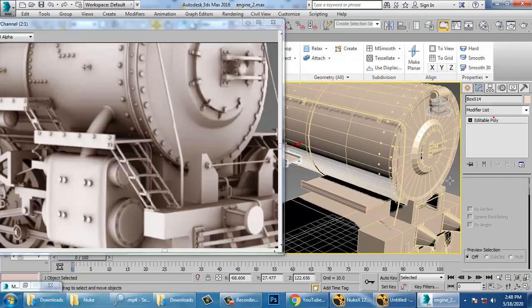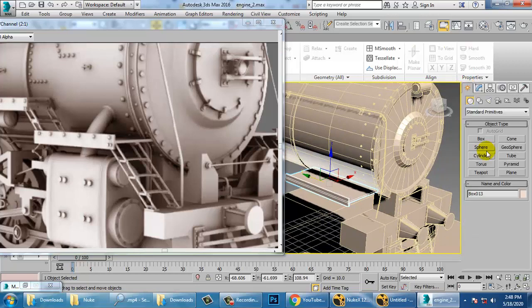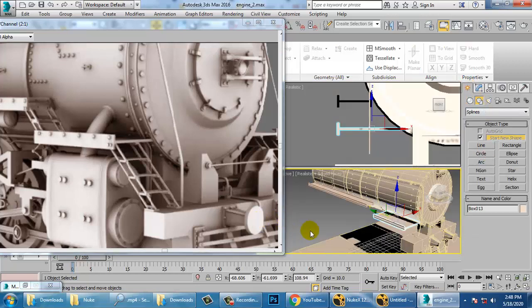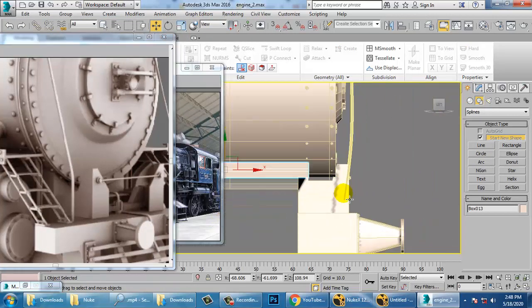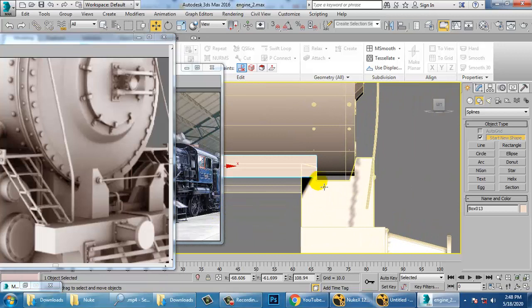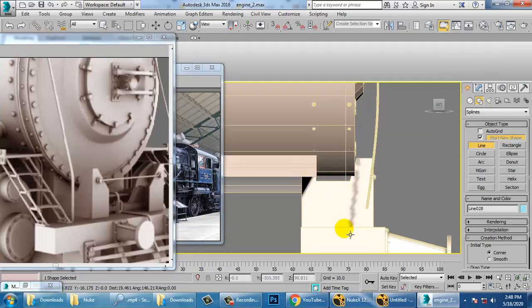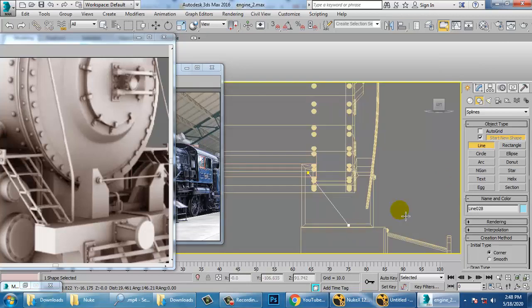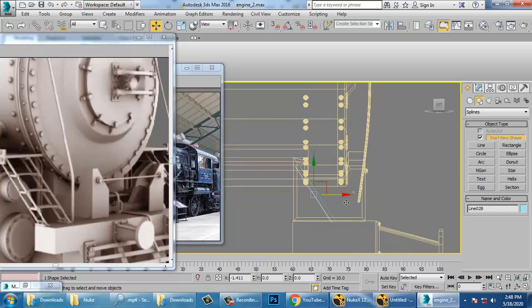For that, what we'll be doing is, let's take a line tool over here. So take a line over here, drag one line over here. So duplicate this line a bit back.